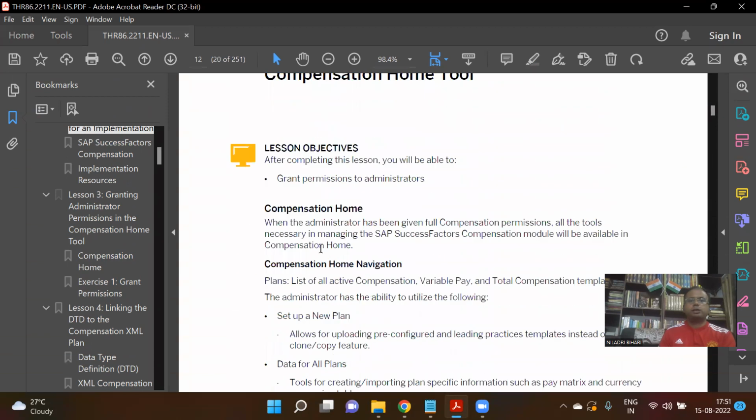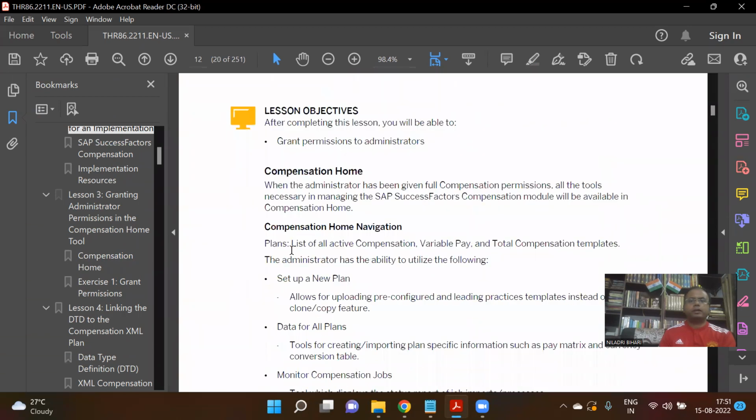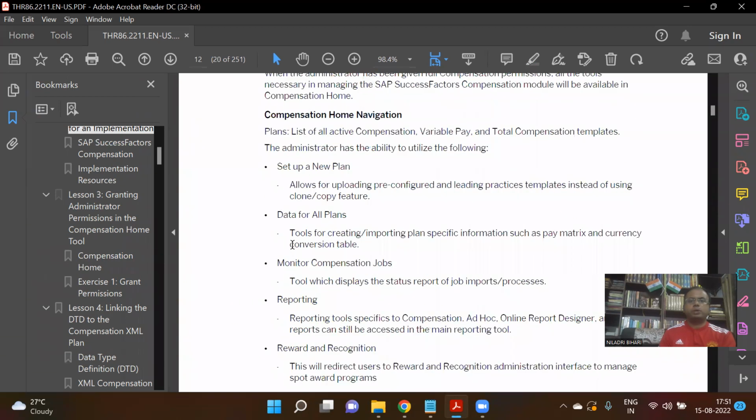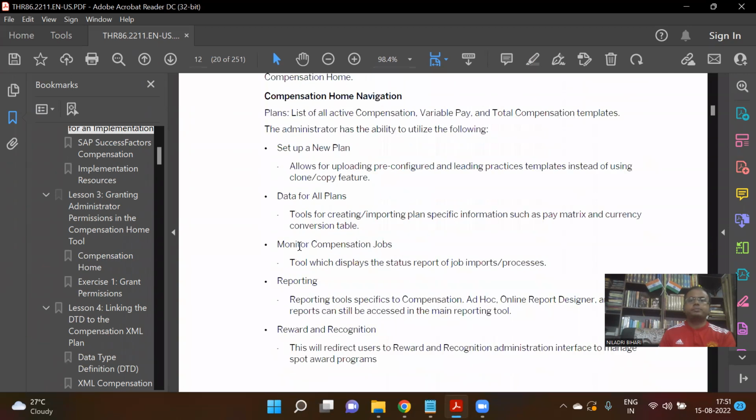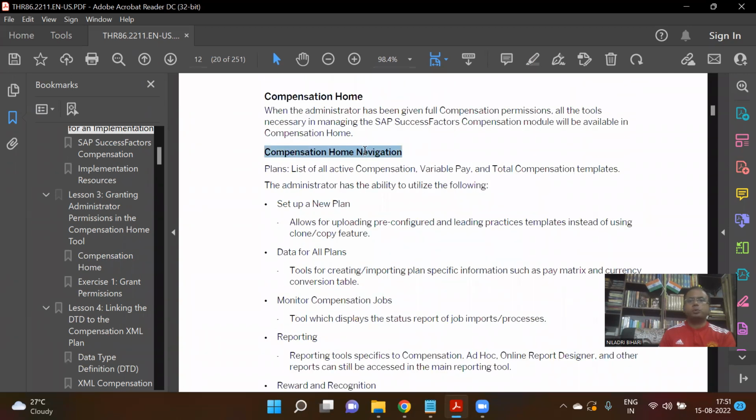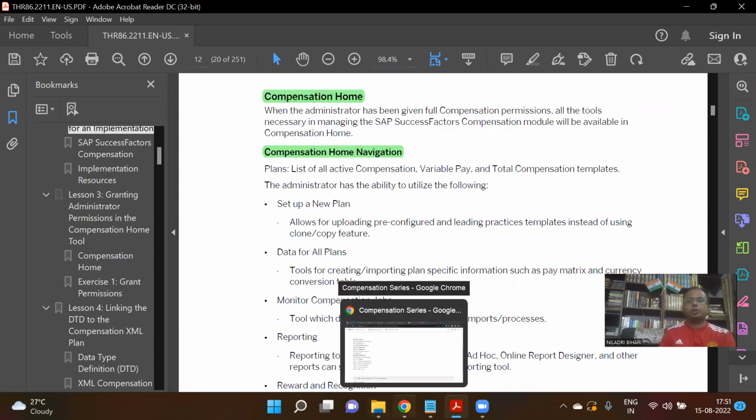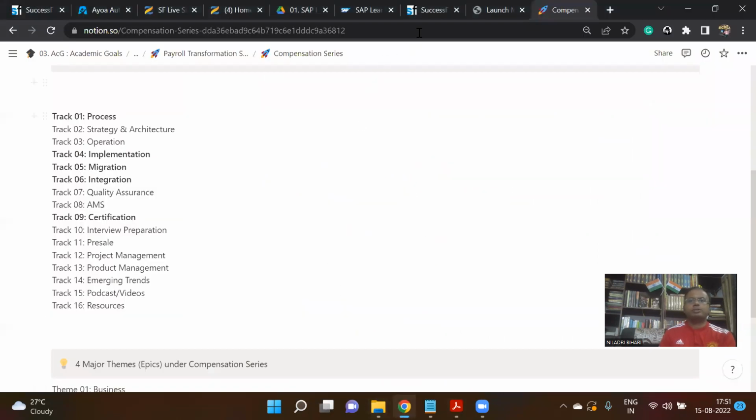Now coming to the main part of the exercises we're going to see today. Before we go to the exercise, we'll do a navigation of the compensation home. So let's have a tour of our compensation home page.